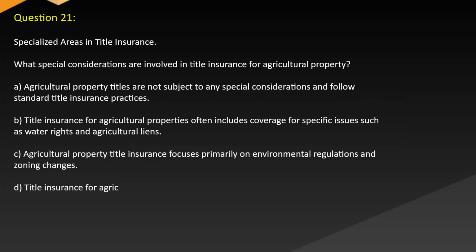Question 21. Specialized areas in title insurance. What special considerations are involved in title insurance for agricultural property? A. Agricultural property titles are not subject to any special considerations and follow standard title insurance practices. B. Title insurance for agricultural properties often includes coverage for specific issues such as water rights and agricultural liens. C. Agricultural property title insurance focuses primarily on environmental regulations and zoning changes. D. Title insurance for agricultural properties provides coverage exclusively for mineral rights and land use restrictions.